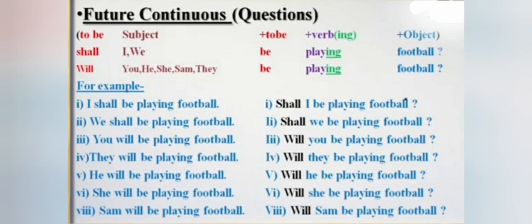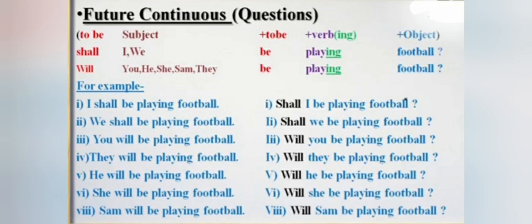Students, let's see the examples. Positive sentence: I shall be playing football. When we are going to make interrogative sentences, we start the sentence with shall. Shall I be playing football? Then question mark. We change the position of shall or will. We put shall or will in the beginning of the sentence and then we write the rest of the sentence. Is it clear to all?